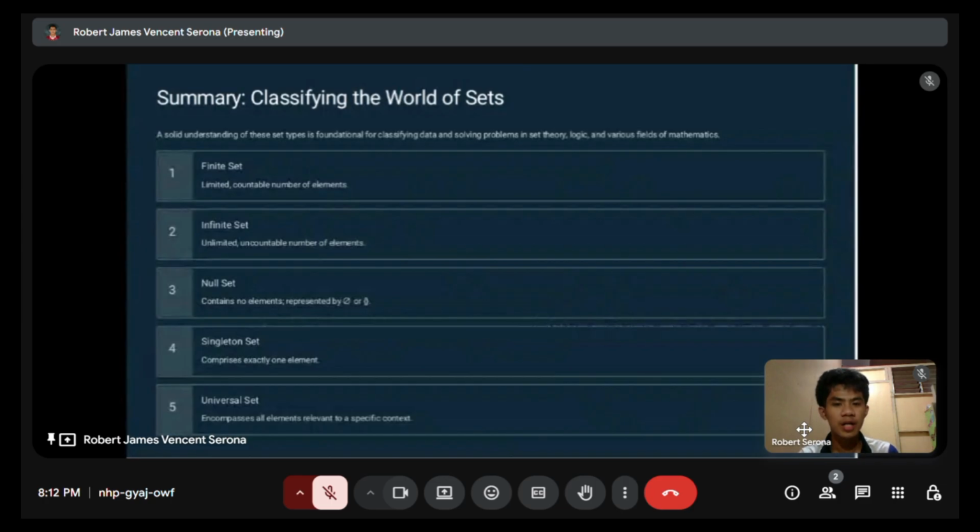The word apple is one element, so it is a singleton set. The last one is the universal set. It encompasses all elements relevant to a specific context. We need to remember all of this because it is important.